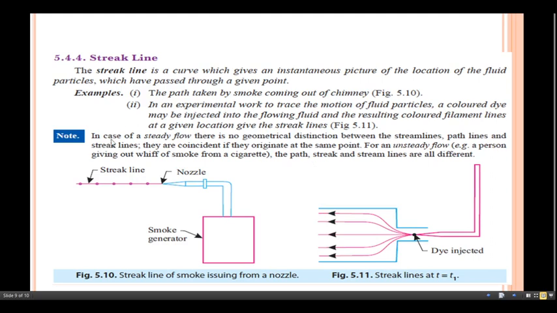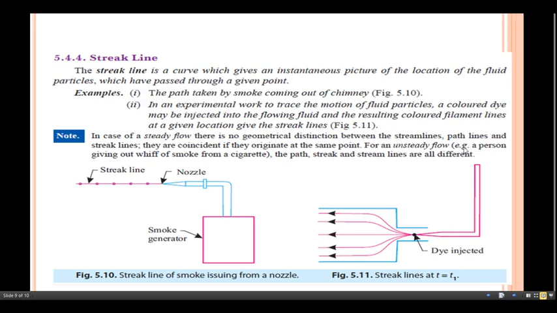Here, in the case of steady flow, there is no geometrical distinction between the streamline, path line, and streak line. They are coincident if they originate at the same point. For an unsteady flow, the path, streak, and streamlines are all different.